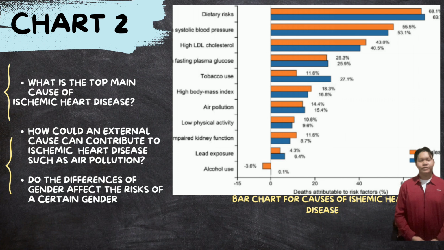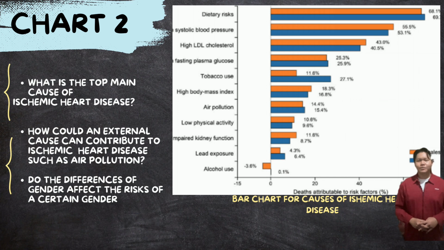For my third point, does the difference of gender affect the risk? In my research, yes, it will affect. Gender differences can affect the risk of ischemic heart disease. Men generally have a higher risk at a younger age, while women's risk increases significantly after menopause due to hormonal changes.